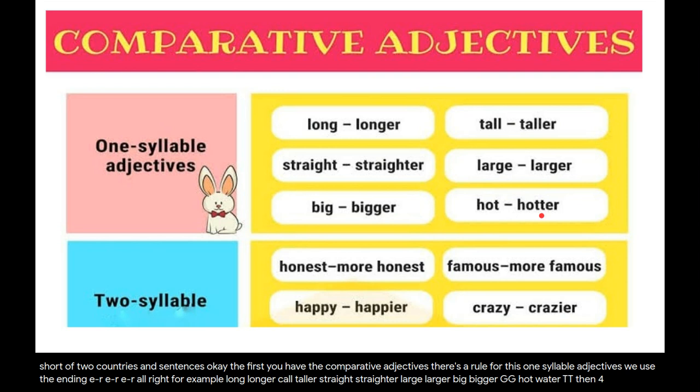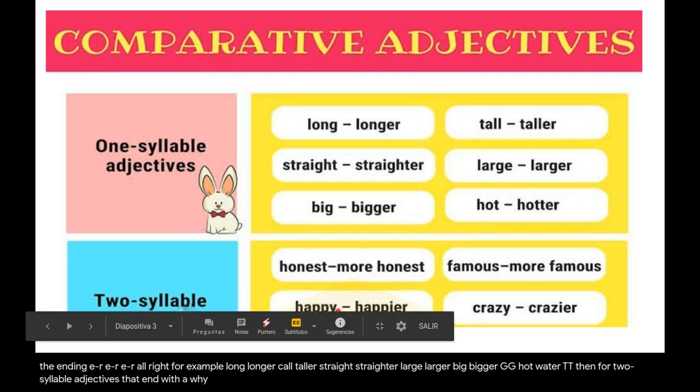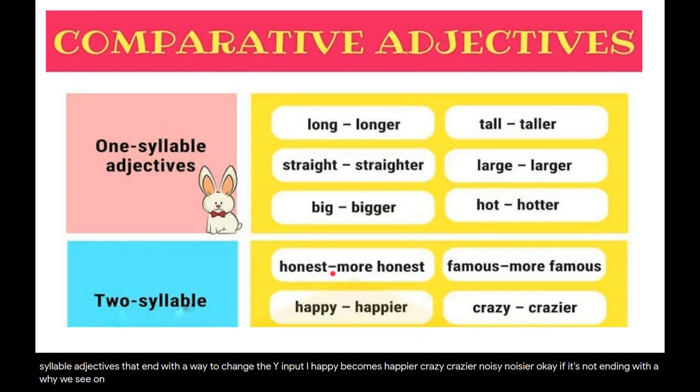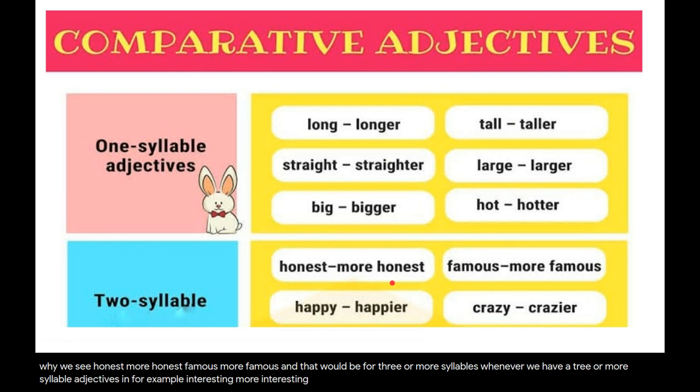Then for two syllable adjectives that end with a Y, we change the Y and put I. Happy becomes happier, crazy, crazier, noisy, noisier. If it's not ending with a Y, we say honest, more honest, famous, more famous. And that would be for three or more syllables. Whenever we have a three or more syllable adjective, for example, interesting, more interesting, and exciting, more exciting.